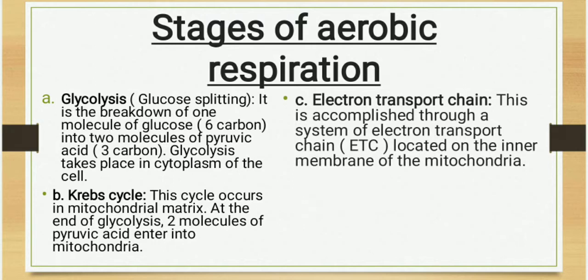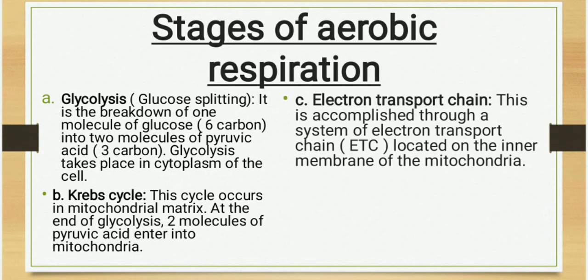What are the stages of aerobic respiration? There are three stages of aerobic respiration: glycolysis, Krebs cycle, electron transport chain. What is glycolysis? It is the breakdown of one molecule of glucose, 6 carbon, into two molecules of pyruvic acid, 3 carbon. Glycolysis takes place in cytoplasm of the cell.